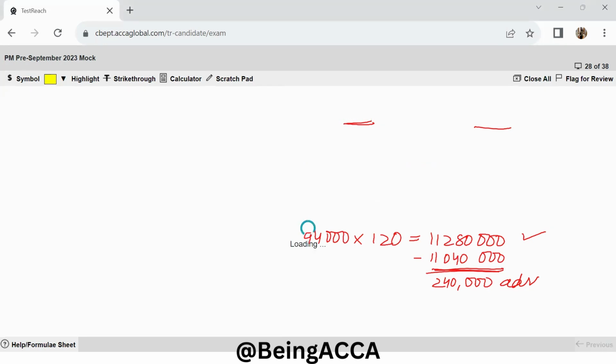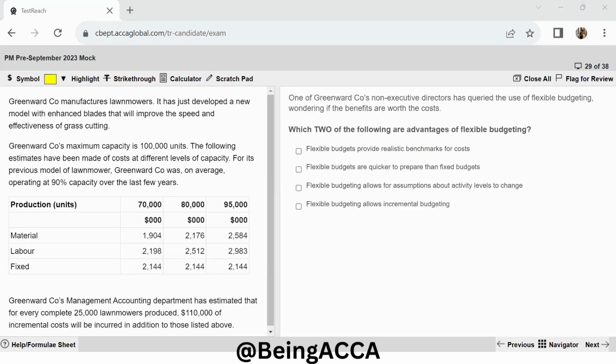Moving to the next question. One of the Greenward company's non-executive directors has queried the use of flexible budgeting, wondering if the benefits are worth the costs. Okay, so a very valid point raised: are we getting benefits from using flexible budgeting? So which two of the following are advantages of flexible budgeting?